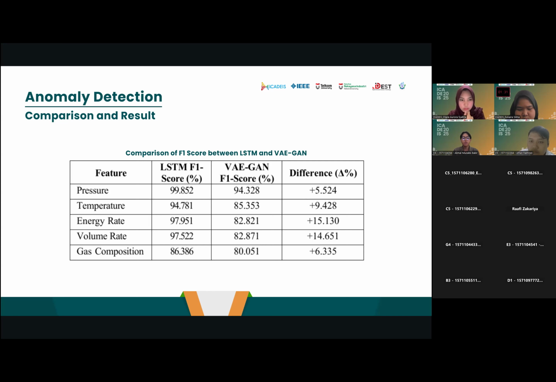On the other side, the performance gap for pressure and gas composition features is smaller compared to others, suggesting that the reconstruction capabilities of VIGAN can still handle certain data distributions effectively. Furthermore, temperature, energy rate, and volume rate features exhibited a significant difference in performance, indicating that the temporal patterns in these data types were better captured by the LSTM architecture.